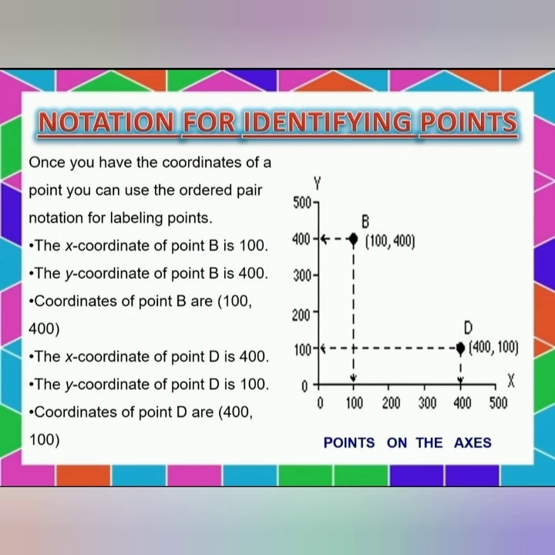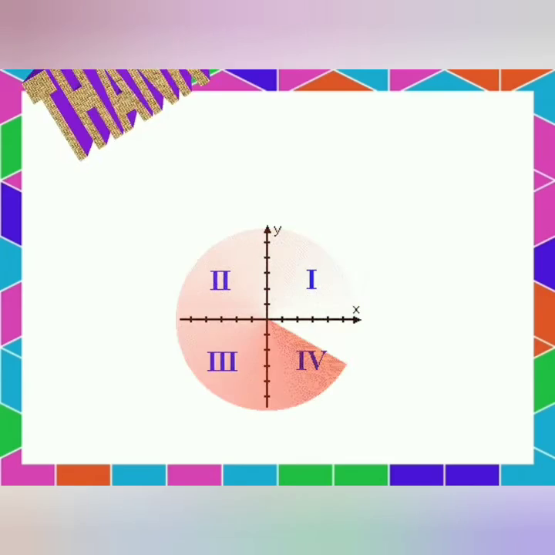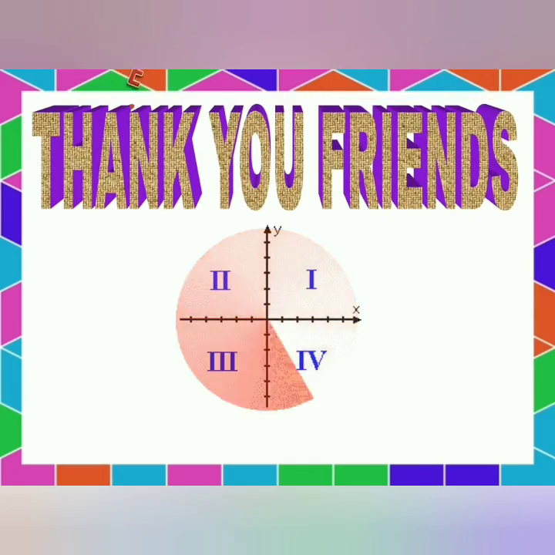Then the x coordinate of point D is 400. The y coordinate of point D is 100. Then the coordinates of point D are (400, 100). So these are the basic concepts about the coordinate geometry of class 9th. Thank you.